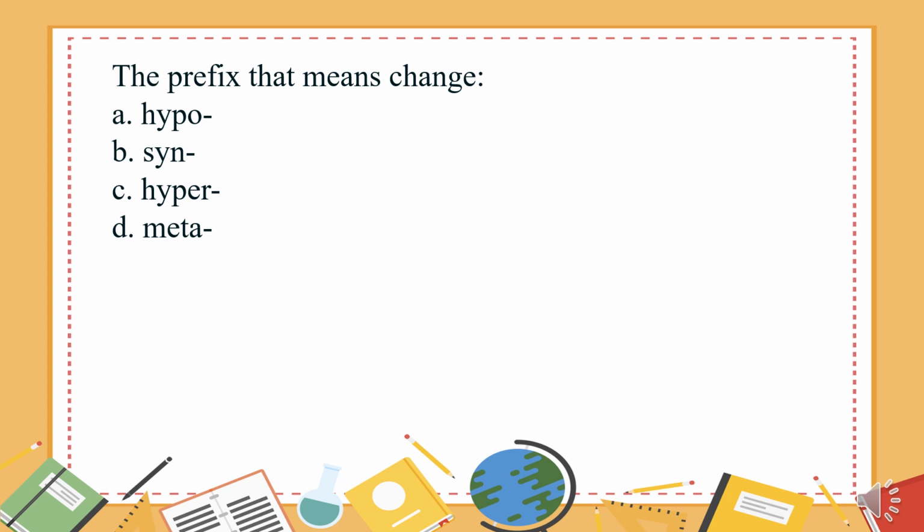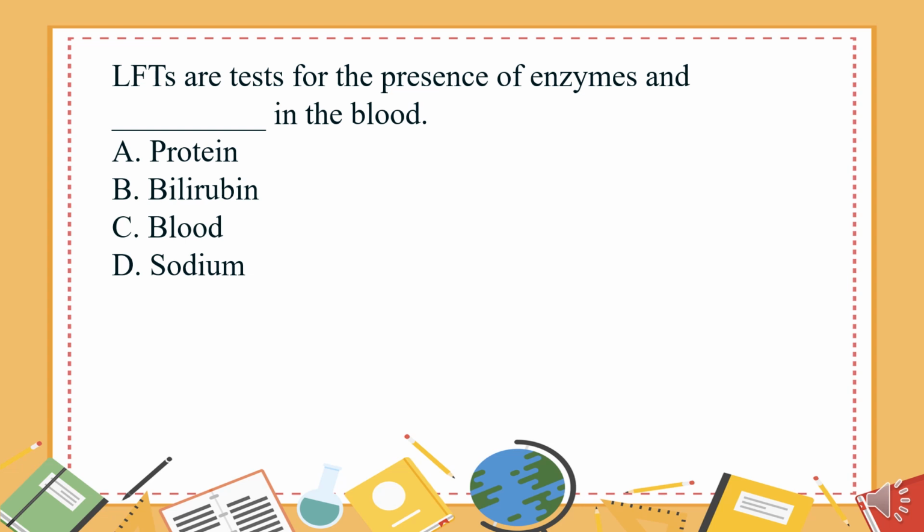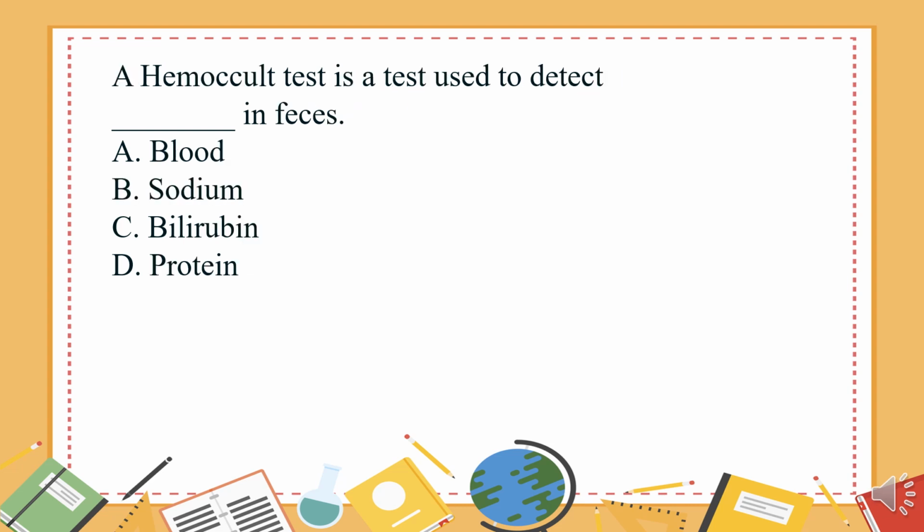D. Meta. The answer is D. Meta. LFTs are tests for the presence of enzymes and what in the blood? A. Protein. B. Bilirubin. C. Blood. D. Sodium. The answer is B. Bilirubin.